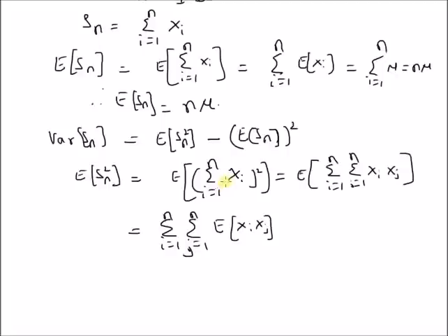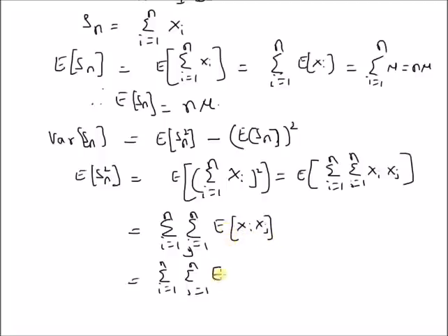Basically, a square of a sum can be easily written in this form. And for i equal to j, and for i not equal to j, this expression can be written as the sum of two different sums.